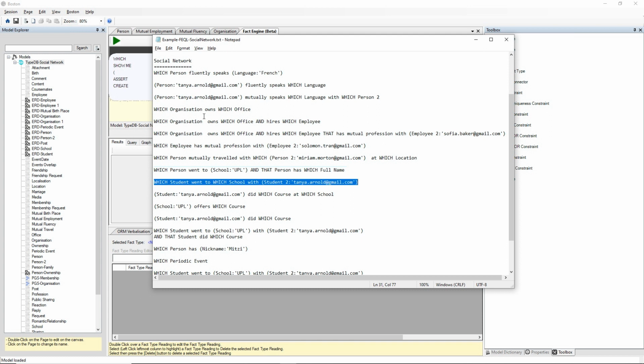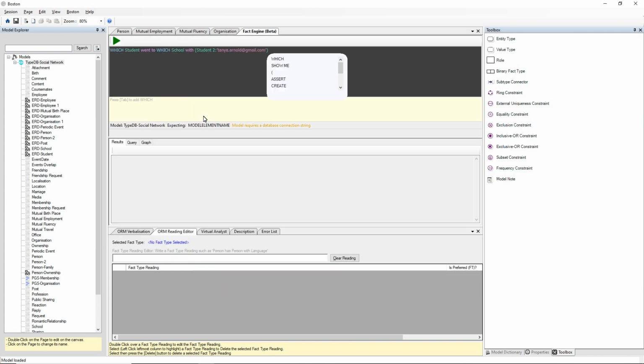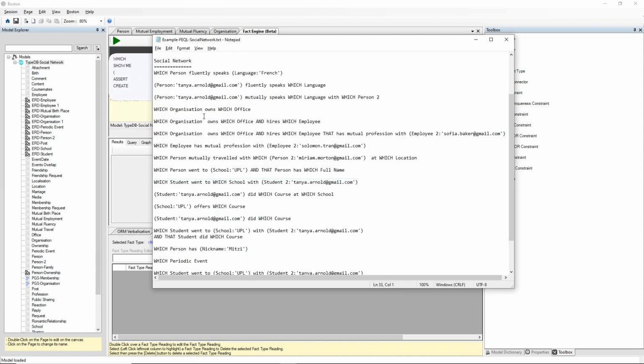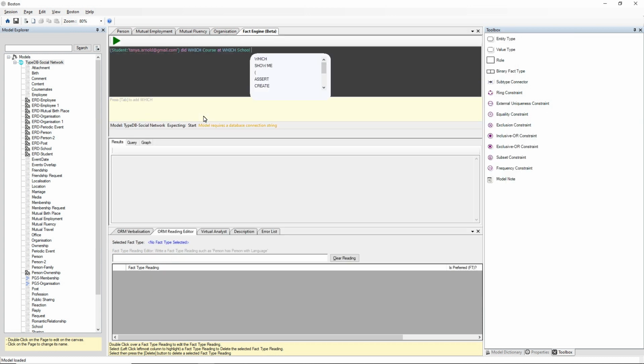And we're going to say now which student went to which school with student Tanya Arnold. So Raphael did, and Raphael went to 2 schools with Tanya Arnold, which is interesting. And we're going to say Tanya Arnold did which course in which school. So Tanya Arnold did accounting at school UPL. So I won't keep on going with that. So that's how you do natural language queries inside Boston and FactEngine over TypeDB.